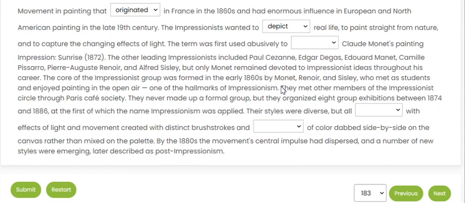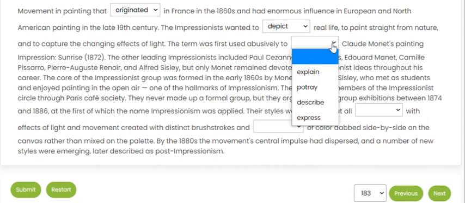It's not that they wanted to paint real life, they wanted to show real life, something straight from nature, and to capture the changing effects of light. The term was first used abusively to describe Claude Monet's painting Impression, Sunrise, 1872. The term was used to describe a painting. So with "to" it should be the first form.